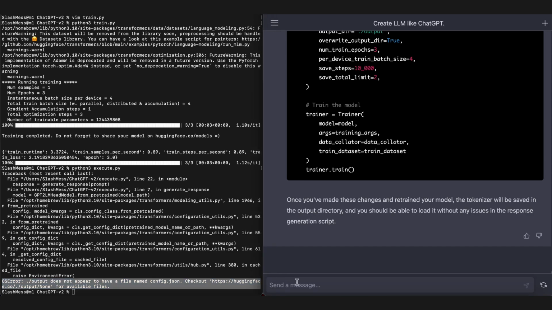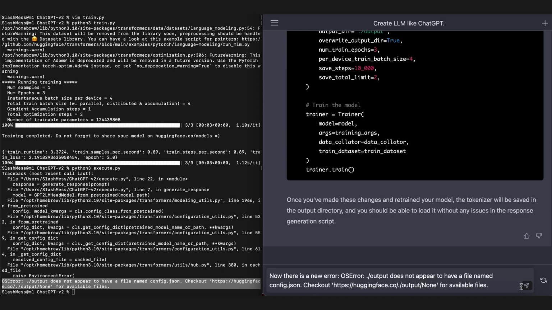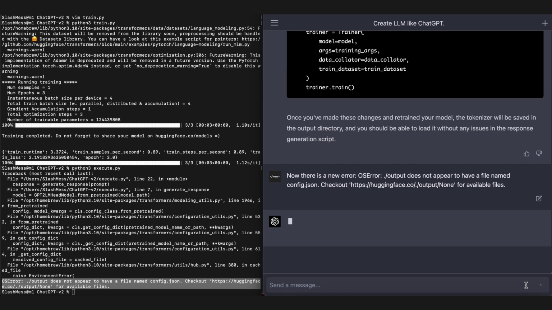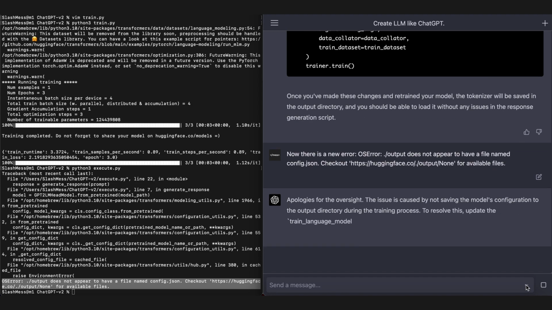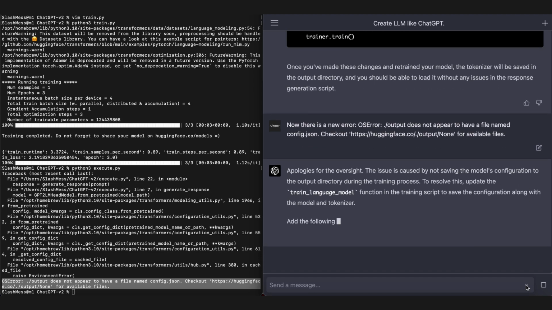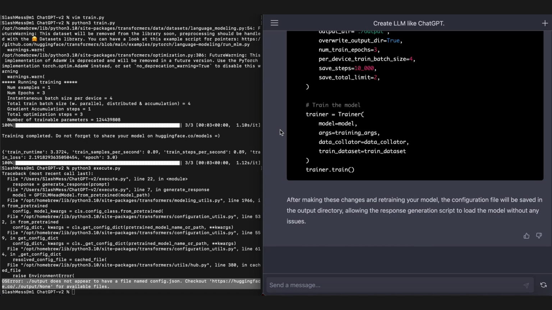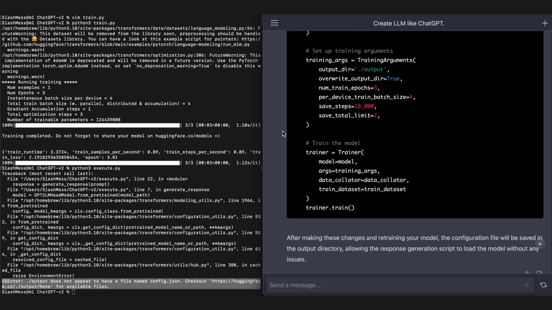Okay. Now there is a new error. We'll just give it the error. It should imply that it needs to be fixed. The issue is caused by not saving the model's configuration file to the output directory. Okay, so sorry about that. My recording software just decided to close.